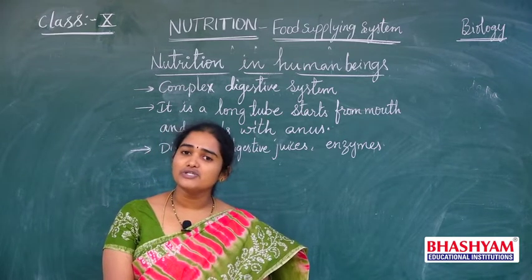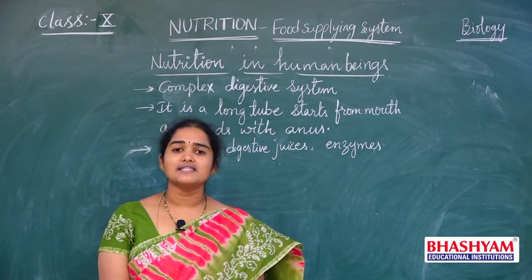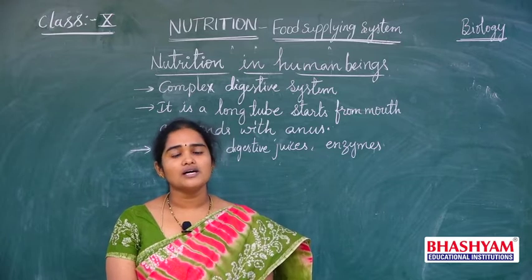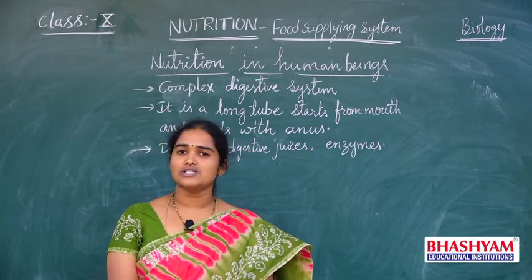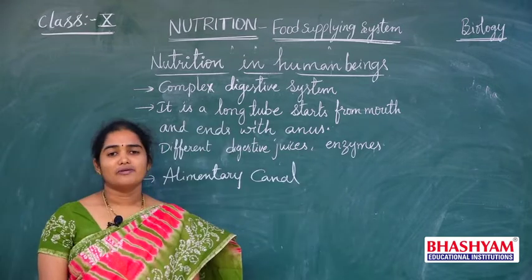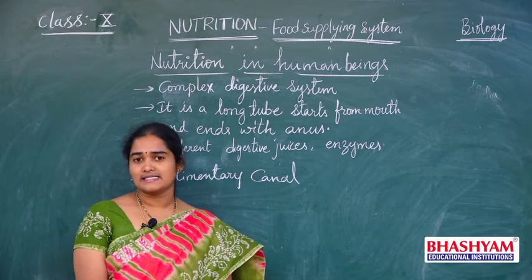and where different juices are produced, and where different enzymes are produced, and how the complex process of digestion occurs in this digestive tract. From mouth to anus, the digestive system is a long tube-like structure.